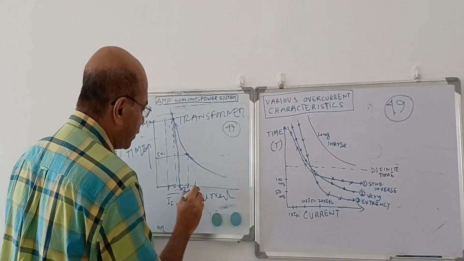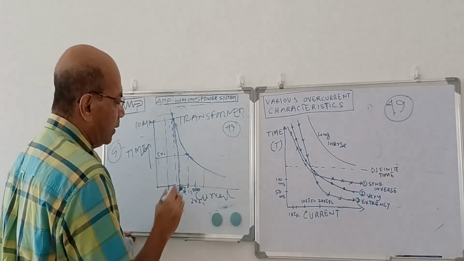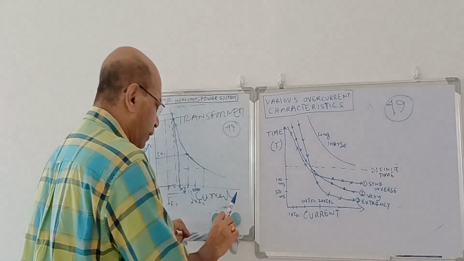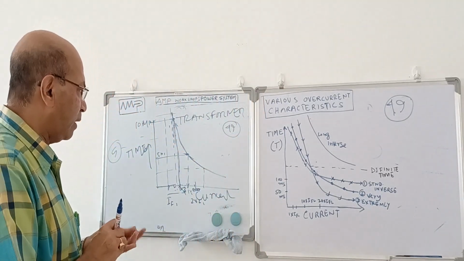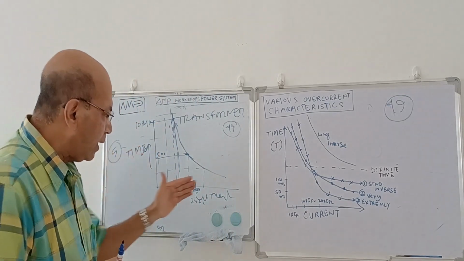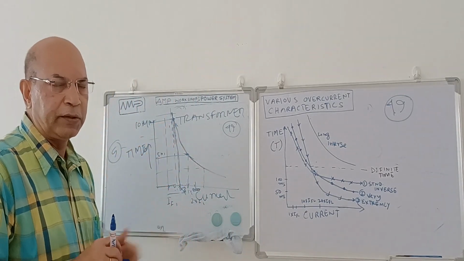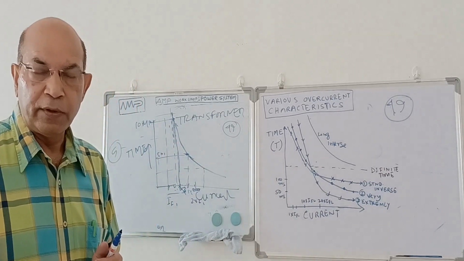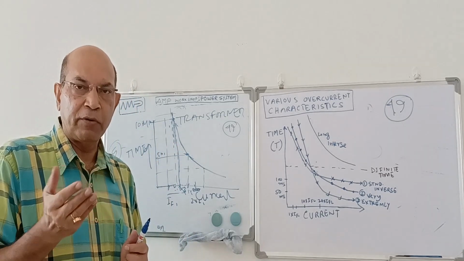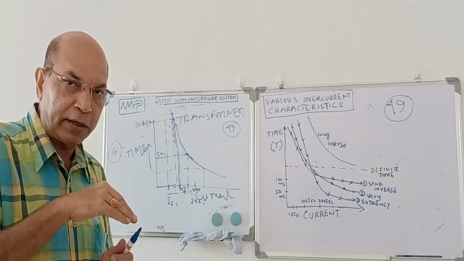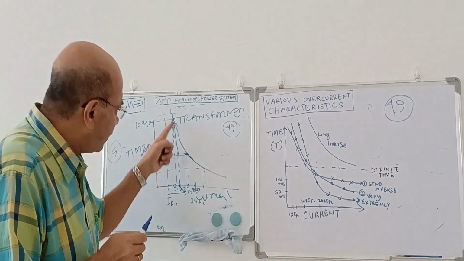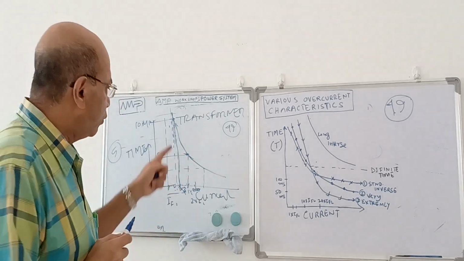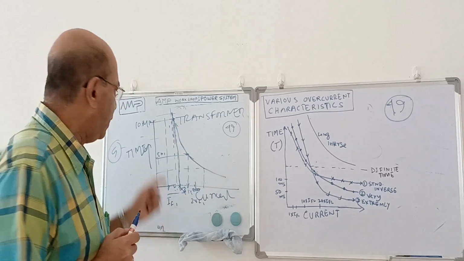Now if you go further down, suppose the current is about 2 times here. Then it will operate in even less time. That means the characteristics show that the overload relay characteristic for thermal protection starts at, suppose, 1.2 times. Then as the current increases, the time gradually reduces. In the practical situation, when more and more current is drawn, temperature will go more and more up, so you have to quickly isolate this device. But when the current is low, a lower range of overload, then you can wait for more time. By this type of characteristic, we can handle that type of situation. So this is called the thermal overload characteristic of a 49 device.